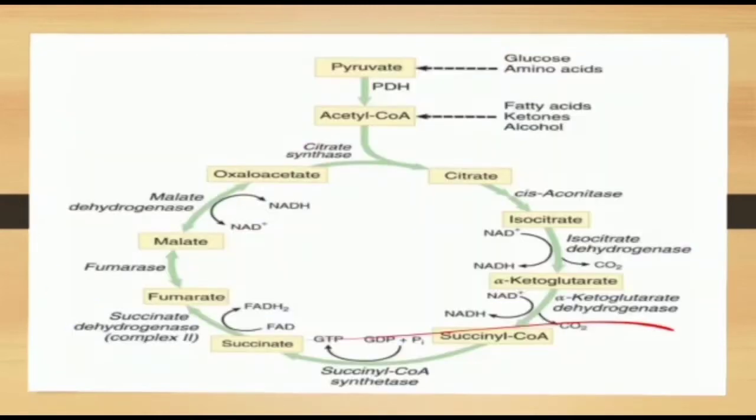In this step, succinyl-CoA is converted to succinate by the enzyme succinyl-CoA synthetase. In this step, a phosphorylation reaction occurs and GTP is formed.